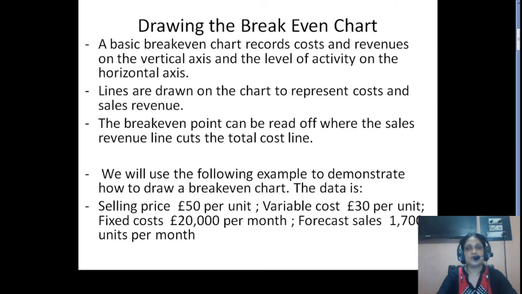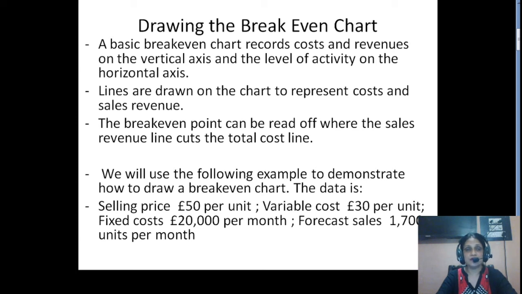Now, how to draw the break-even chart? By this time you are clear what break-even point is. See, break-even point is the situation where the costs are equal to revenue. When I say cost, it means fixed cost and variable cost. I am again saying fixed costs are those costs which do not change with the level of activity, but variable costs are those costs which change with the level of activity, right? So once again, students, you are not supposed to use the phrase level of manufacturing. Rather, it should be the level of activity, because we are also considering the service industry.